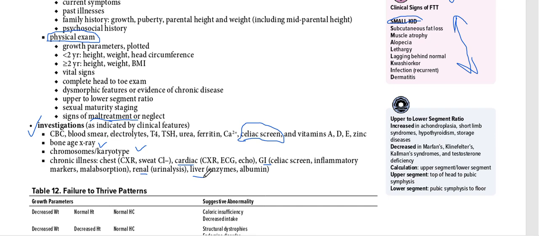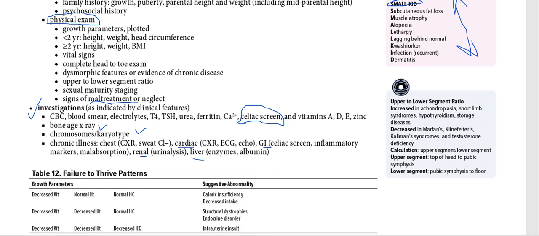We will look at every aspect. Either the child is suffering from any chronic conditions, any genetic conditions, any heart conditions, any GI conditions like celiac disease, any vitamin or mineral deficiencies like iron, calcium, and vitamin D deficiency, any thyroid hormonal disorders. And along with this, we need to check the kidneys and liver of the child, along with routine tests like CBC. All these things are very important.